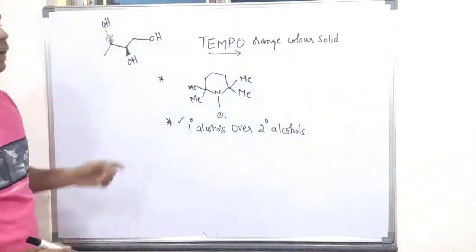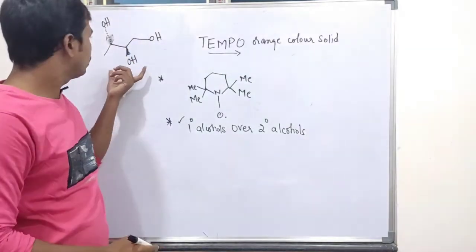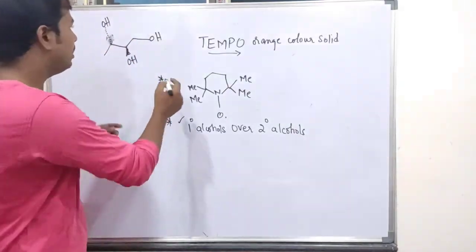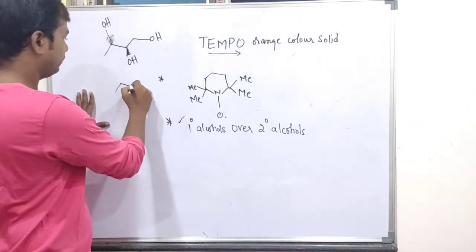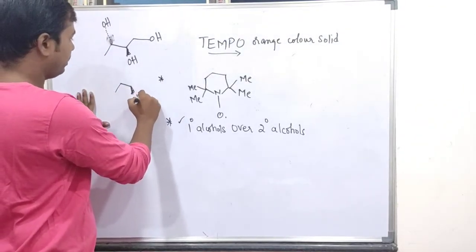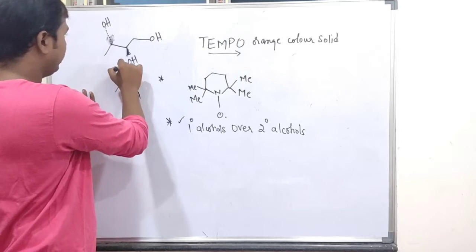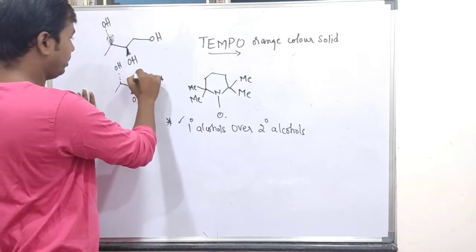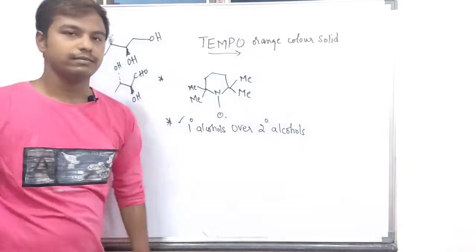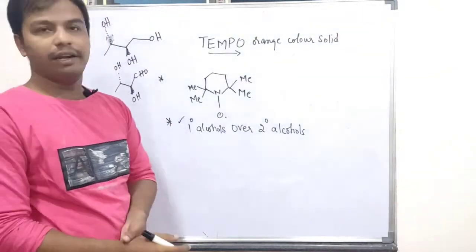We have two secondary alcohols here. By using TEMPO, these secondary alcohol groups are unaffected. Directly you will obtain the aldehyde. So this is the importance of TEMPO.